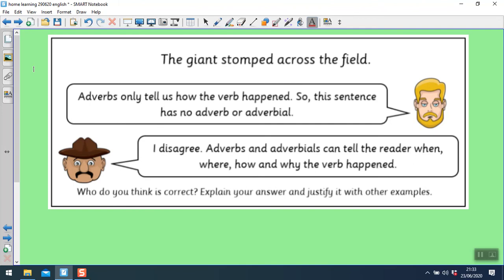The giant stomped across the field. The blonde man says, adverbs only tell us how the verb happened, so this sentence has no adverb or adverbial. The other man says, I disagree. Adverbs and adverbials can tell the reader when, where, how, and why the verb happened. Who do you think is correct? Explain your answer and justify it with other examples. Pause the video while you do this.